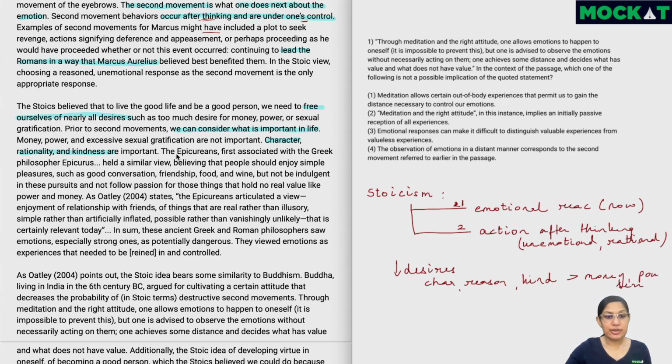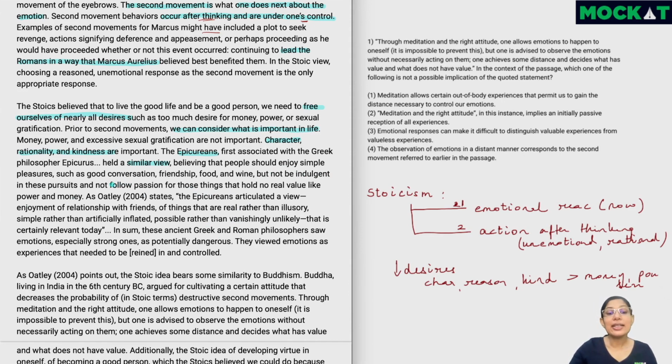The Epicureans, first associated with the Greek philosopher Epicurus, held a similar view. So the Epicureans had a similar view, believing that people should enjoy simple pleasures such as good conversation, friendship, food, and wine, but not be indulgent in these pursuits. As in, don't keep indulging or don't keep wanting to always have good food, wine, friendly conversation, and so on. Enjoy it when it happens.